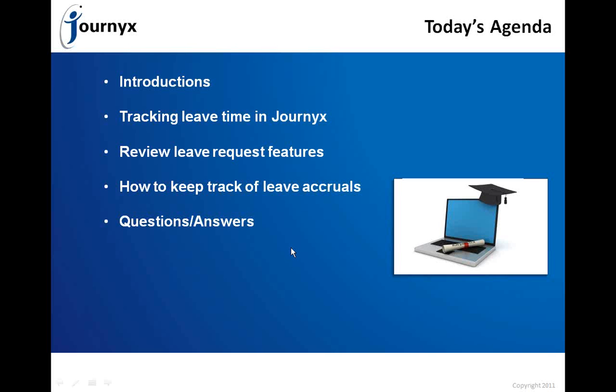And at this point, those were the main features that I wanted to cover, both from a user perspective and a manager administrative perspective on how to track time off in Journyx.